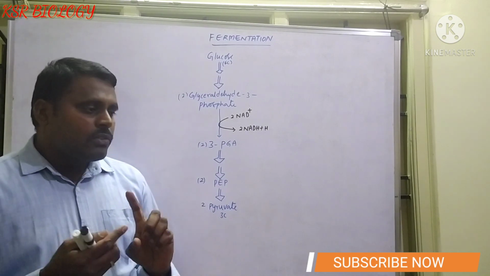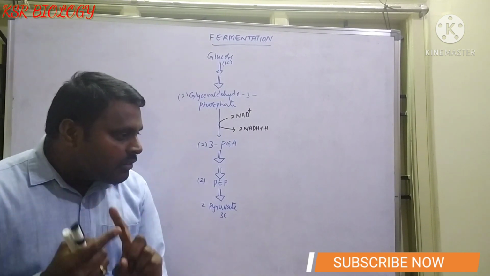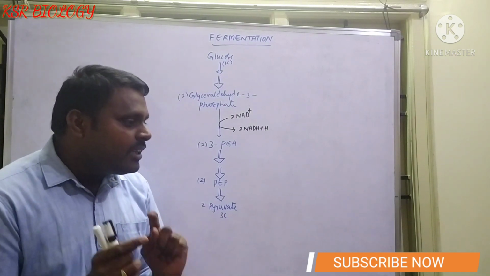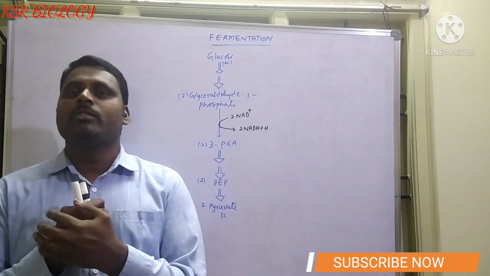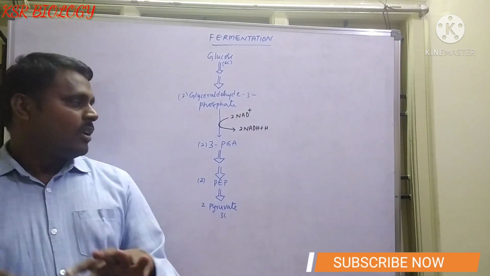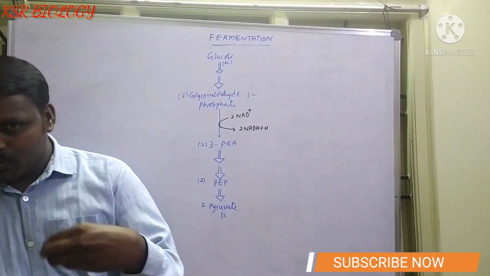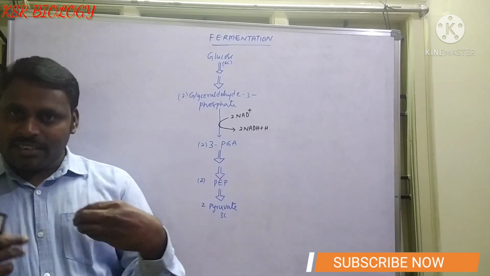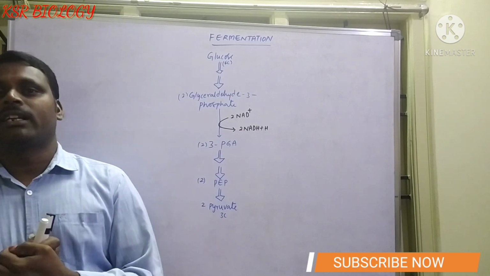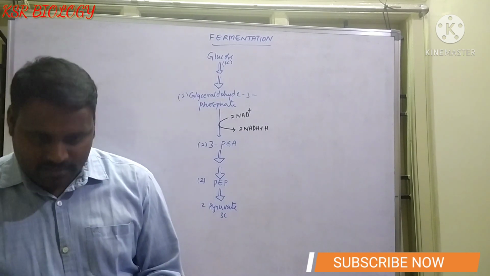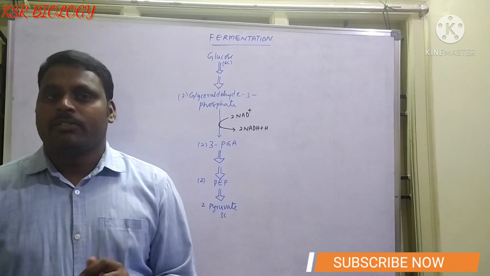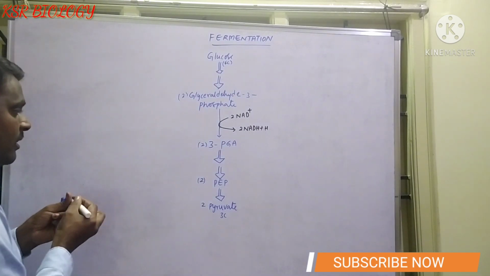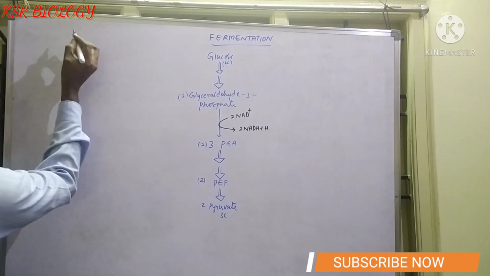There are 3 major ways in which different cells handle the pyruvic acid produced by glycolysis. The first one is alcohol fermentation, the second one is lactic acid fermentation, and the third one is aerobic respiration.